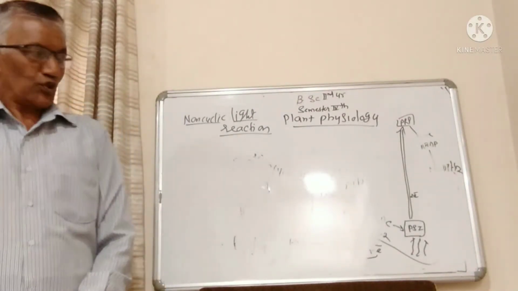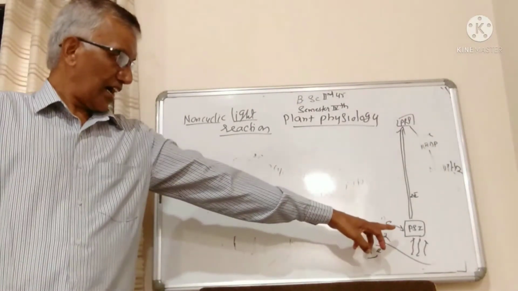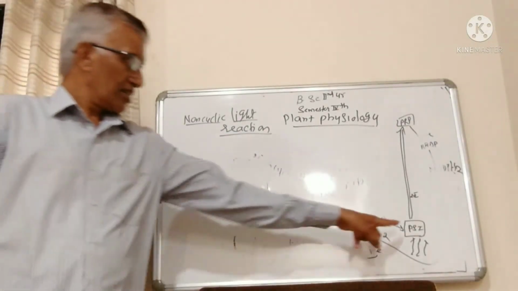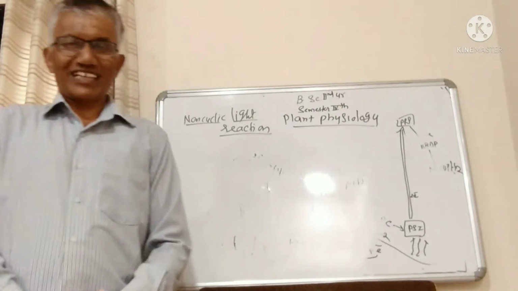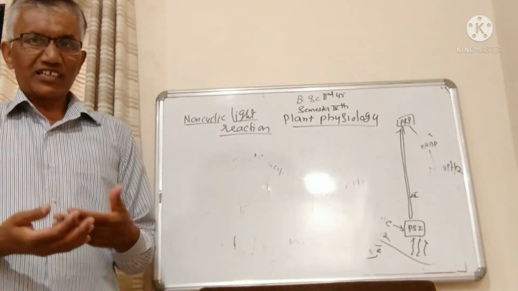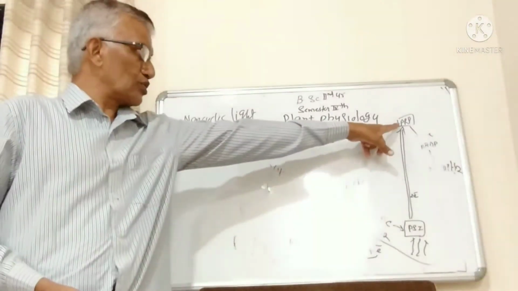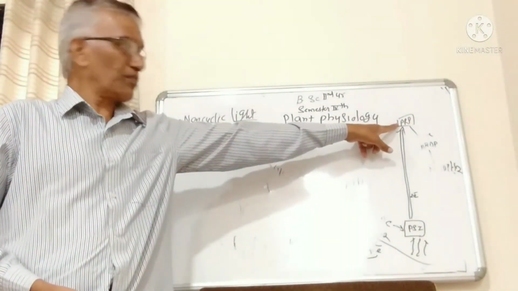So as soon as a ray of light falls on pigment system 1, the chlorophyll molecules get activated or excited, and a number of electrons are ejected.